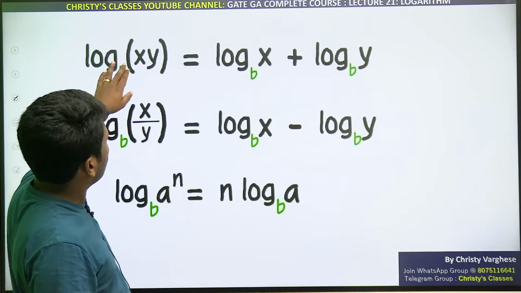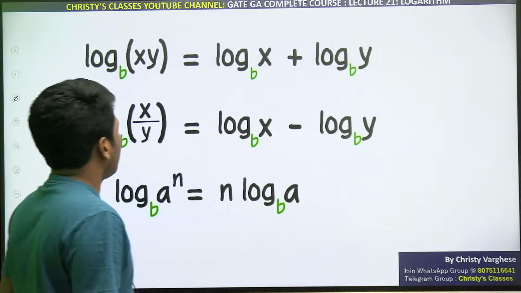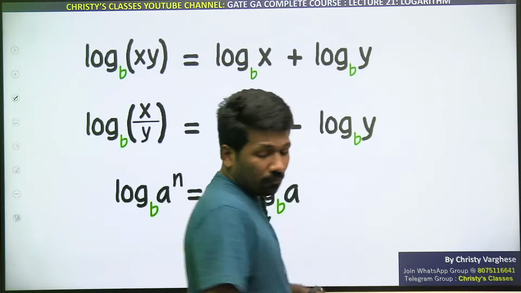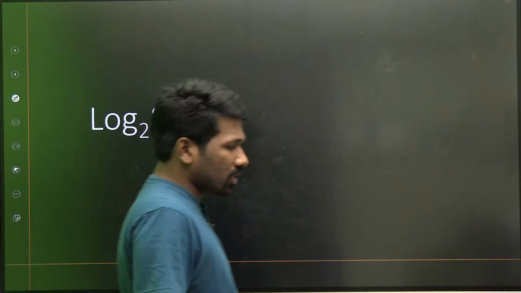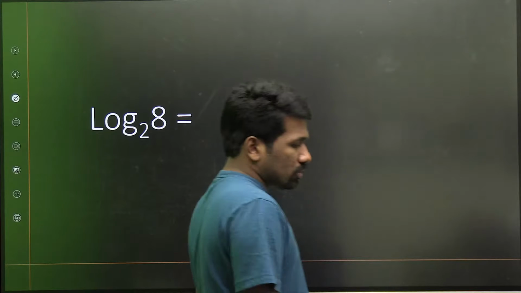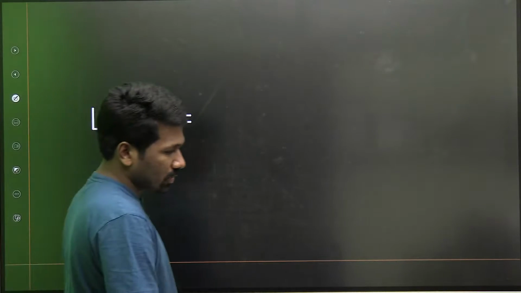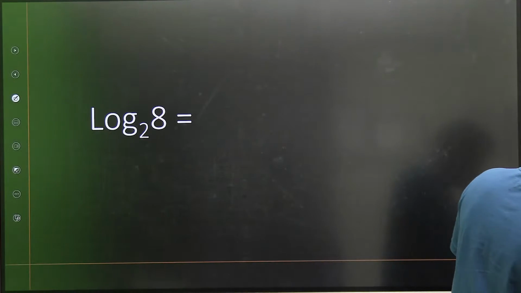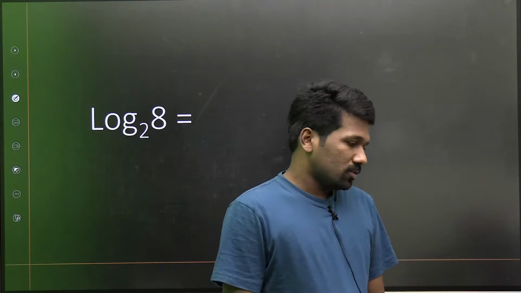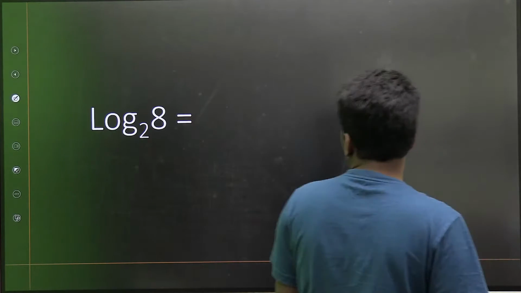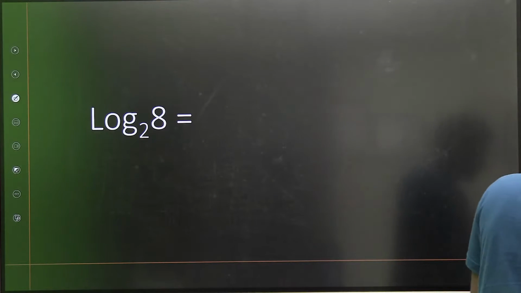Multiplication rule says what? Log x into y to the base b is log x plus log y to the same base. Let's understand that with an example. Okay, before starting the example, I will give you some practice questions. Please try the question and answer it very fast, so that you are more skilled in calculating logarithm or understanding logarithm better. In my opinion, if you come out of that fear of logarithm, this topic is so simple. So let us try to take away that fear of logarithm. Answer it super fast, very simple only.